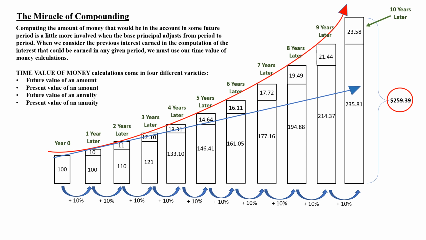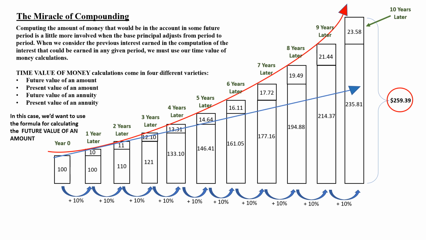Computing the amount of money that would be in the account in some future period is a little more involved when the base principal adjusts from period to period. When we consider the previous interest earned in the computation of the interest that could be earned in any given period, we must use our time value of money calculations. The time value of money calculations will come in 4 different varieties, as we will see: the future value of an amount, the present value of an amount, the future value of an annuity, and the present value of an annuity.